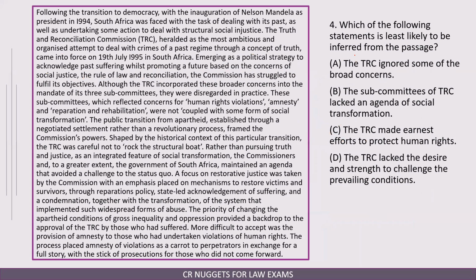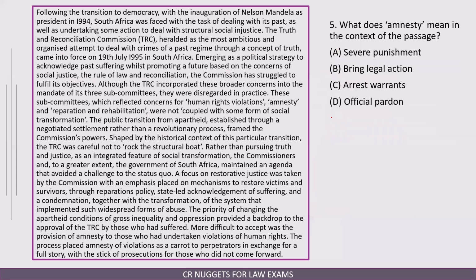Which of the following statements is least likely to be inferred from the passage? It is least likely. The TRC ignored some of the broad concerns. This is definitely given. The subcommittee of TRC lacked an agenda on social transformation. I think even this is given. The TRC made earnest effort to protect human rights. This is completely opposite of what is being mentioned. This is anti-trap in it. So answer has to be C. Now, if you see, lot many questions can be solved by applying our traps strategy.